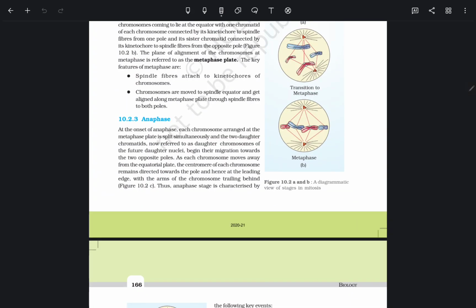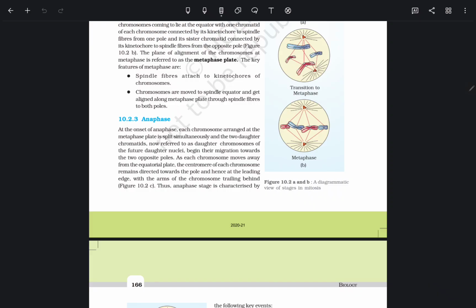Anaphase. At the onset of anaphase, each chromosome arranged at the metaphase plate is split, and the two daughter chromatids, now referred to as the daughter chromosomes of the future daughter nuclei, begin their migration toward the two opposite poles.